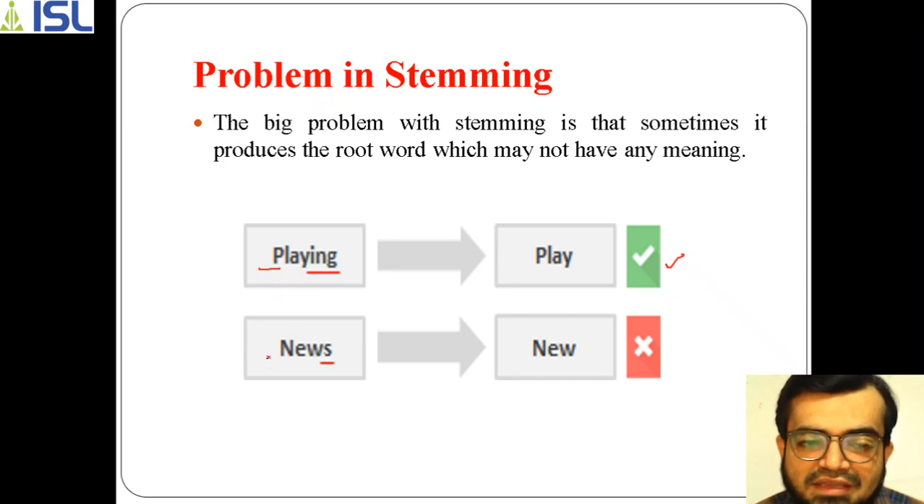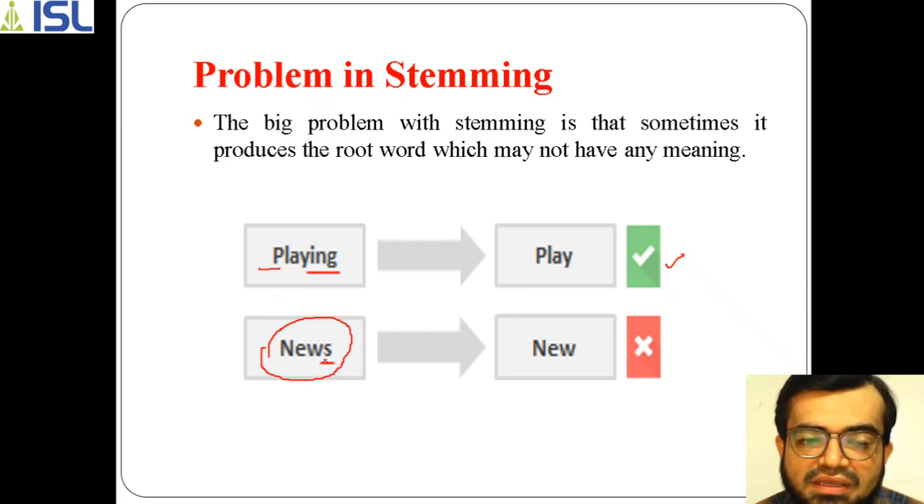But the problem lies here. Next comes the example of news. News is a specific word only. We as humans can understand that, but we are making machines do the task. So instead of taking news, it will remove s and it becomes new. You can observe that news and new are two totally different words.